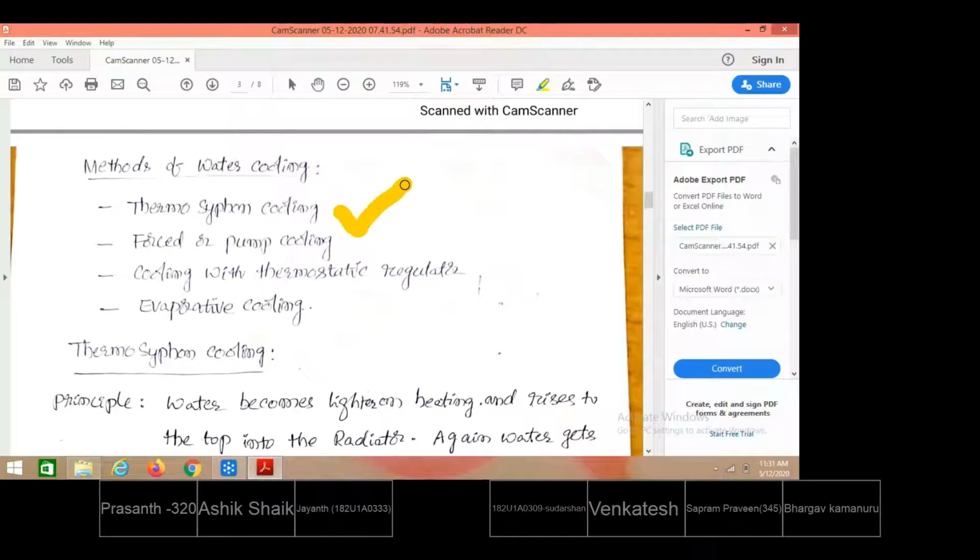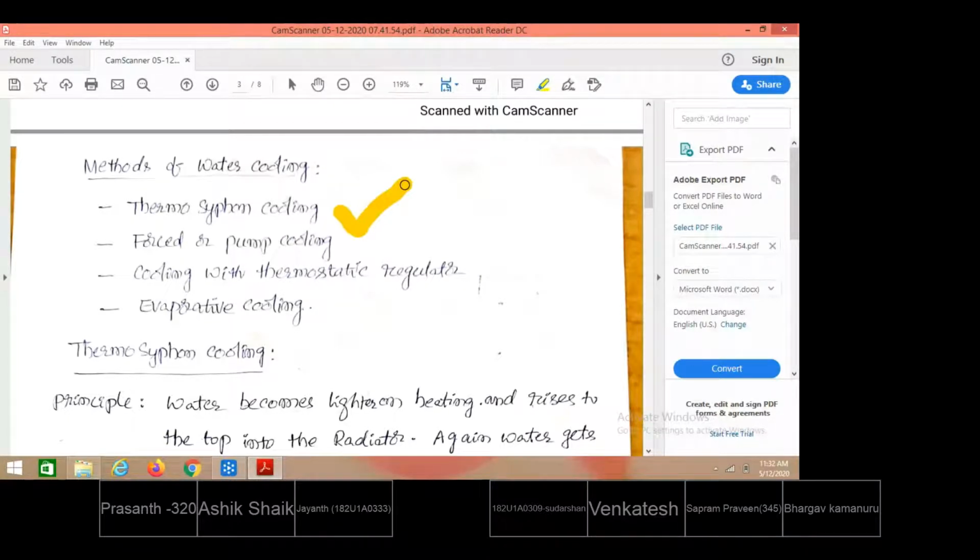It is nothing but the development of buoyancy forces, as we also call it. When buoyancy forces are developed between two levels of water, the water circulation naturally takes place without the help of any external pump. Without the help of any external pump.